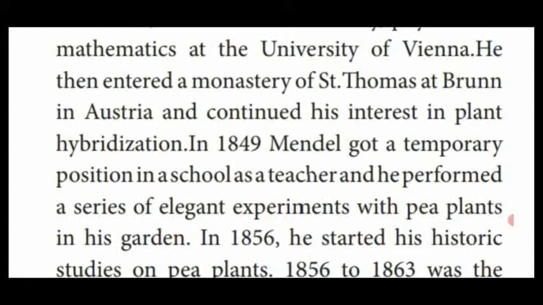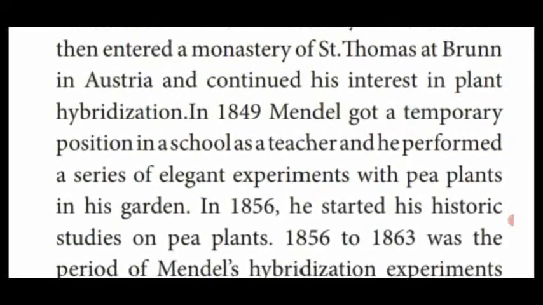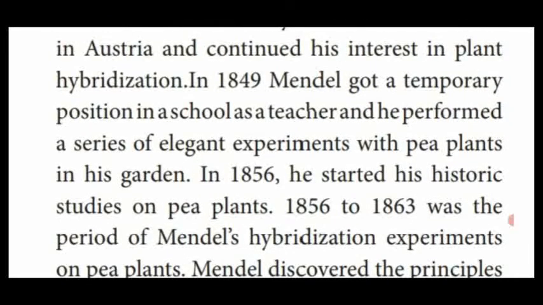Monastery means a church along with a garden. So he entered into the monastery and continued his interest in plant hybridization.